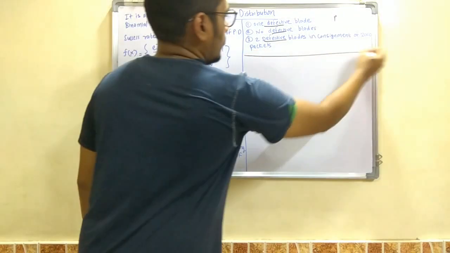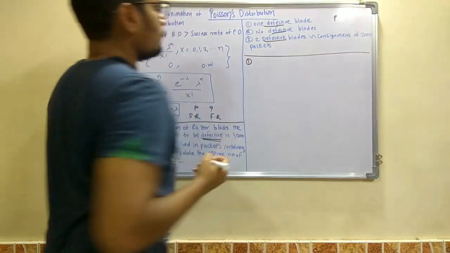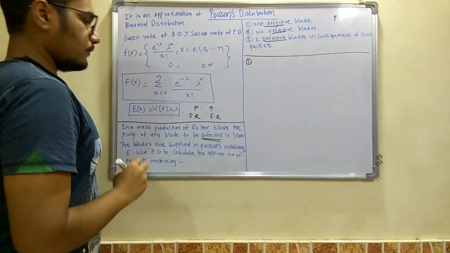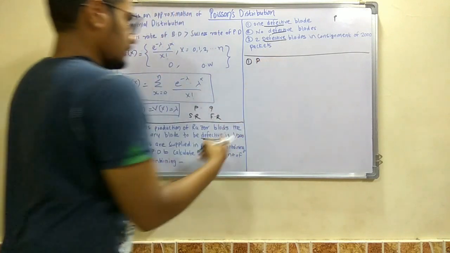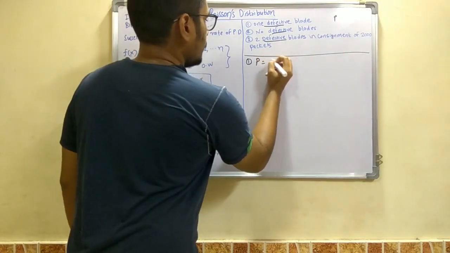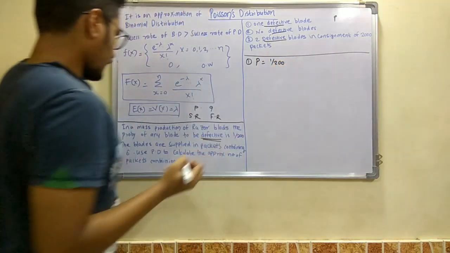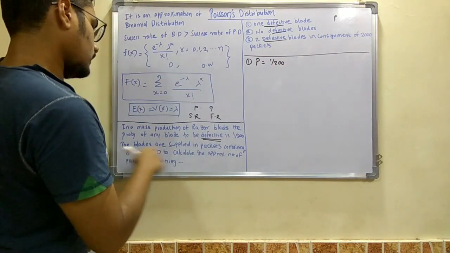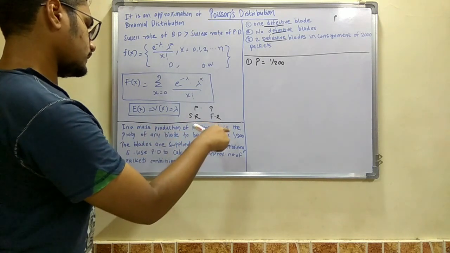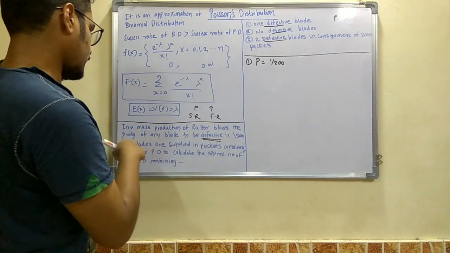So let's get started, let's do it. For the first case, you have to consider one defective blade. Before that, you have this P, that is to be defective, is 1 by 200. So P will be 1 by 200, and you have a mass production of razor blades, containing 6.